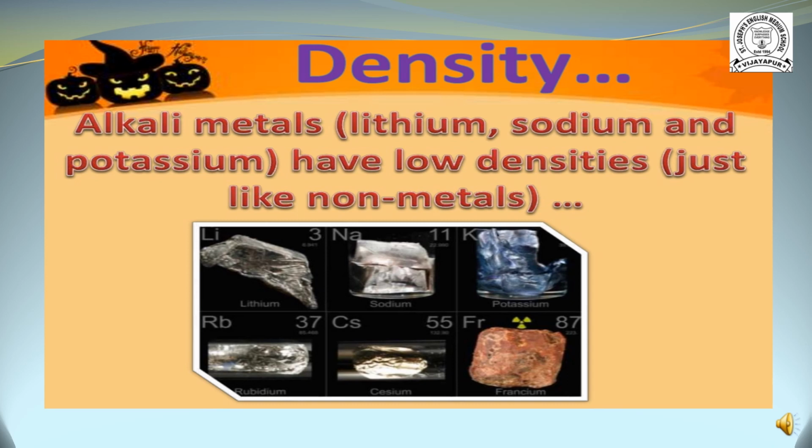Here the alkali metals have low density because of their large atomic size and weak metallic bonding. As we have seen in non-metals, there also the bonding is weak. Because their bonding is weak, their density is also low.